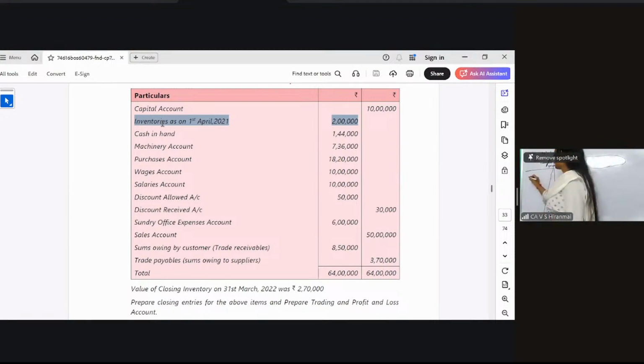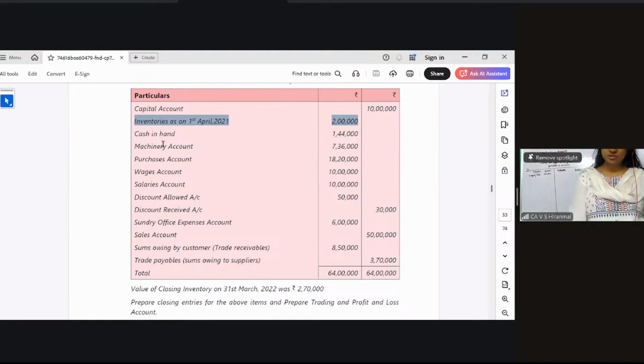The first one, all of you, please see the inventories. That is nothing but the opening stock. Opening stock will come in the trading account, debit side. So all of you start posting it. Debit, credit, particulars and amount, write neatly. Okay, particulars and amount. Particulars and amount. That is your opening stock.